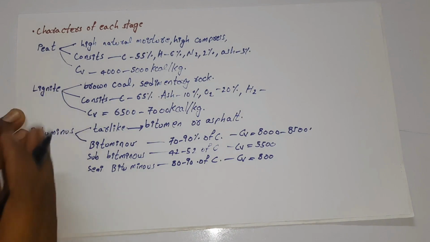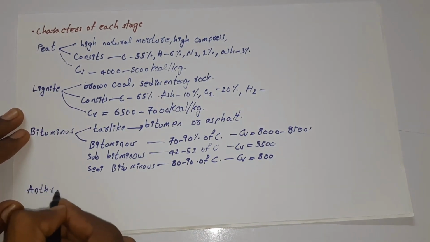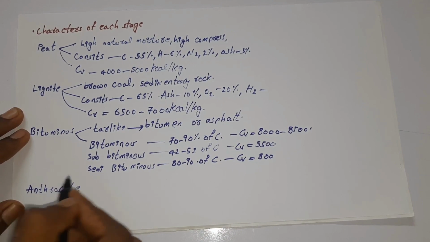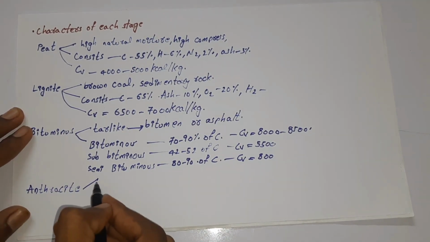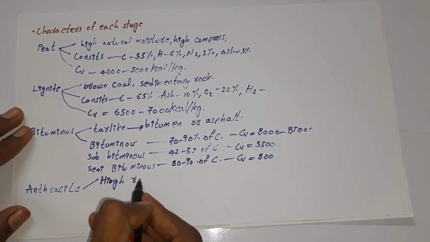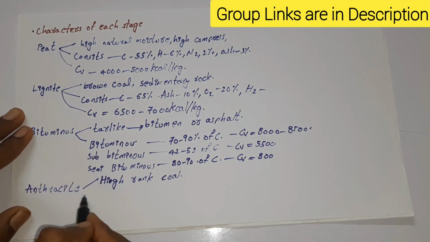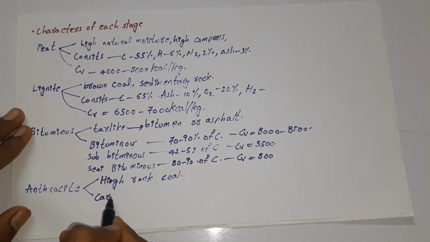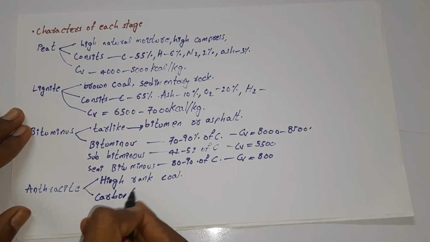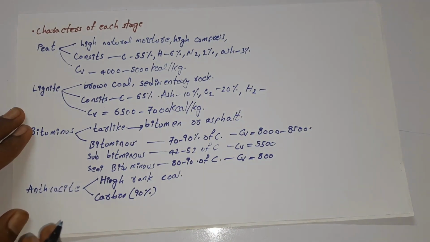And let us see the last stage of the formation of coal, that is the formation of anthracite. Anthracite is the highest, as we have seen before, it is high rank coal. It mostly consists of carbon, which is about 90%, and this about 90% of carbon is fixed.